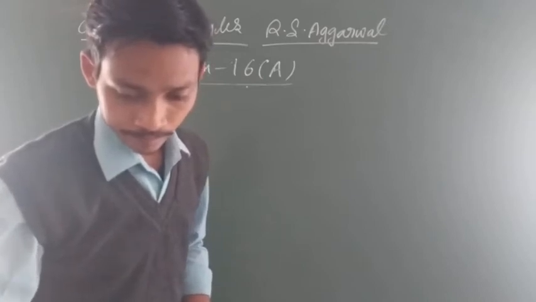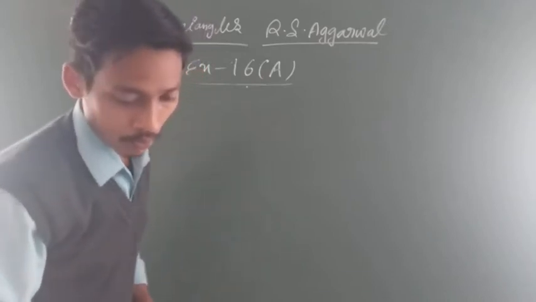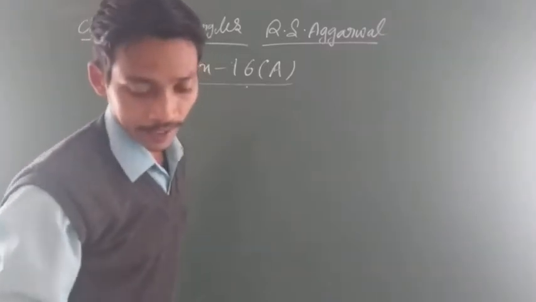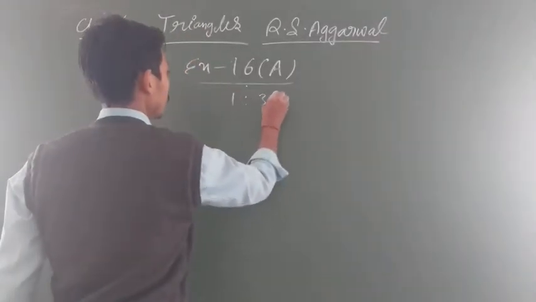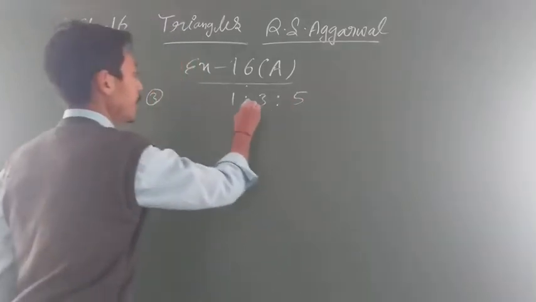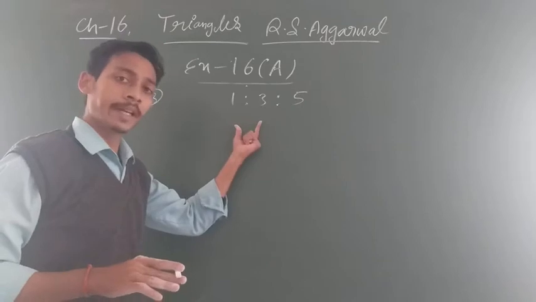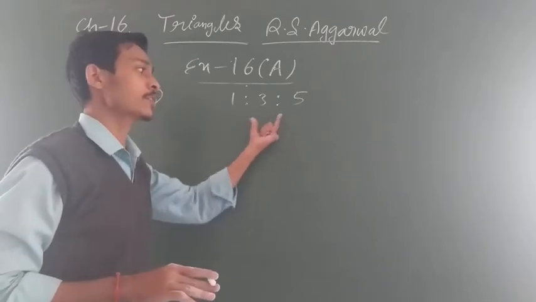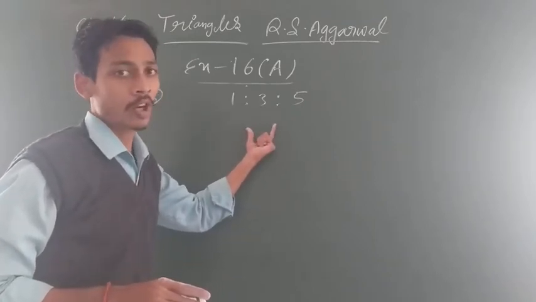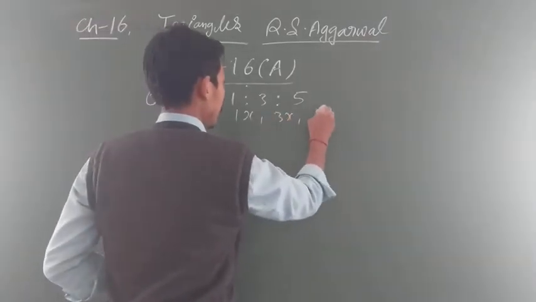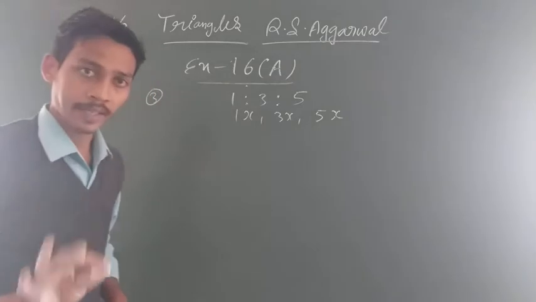देखिए, it is given. अब देखो, question number third is given. Angles of a triangle are in the ratio 1, 3, 5. In every video, maximum time I repeated कि देखो, if anything is given as a ratio, it means this is not our actual value. It means we will take 1x, 3x and 5x. Clear everyone?